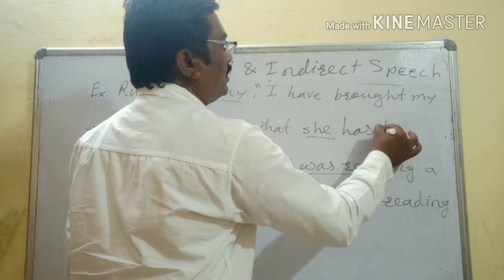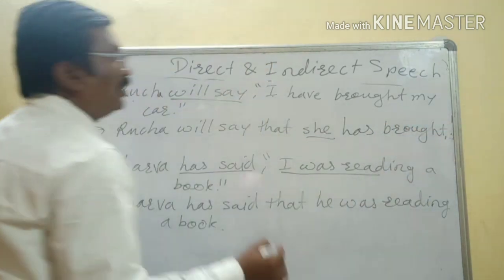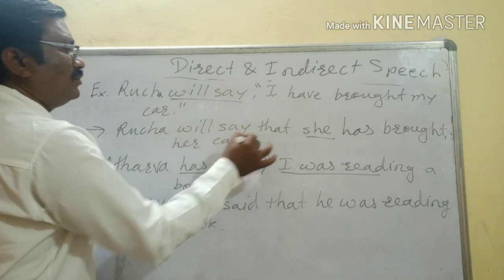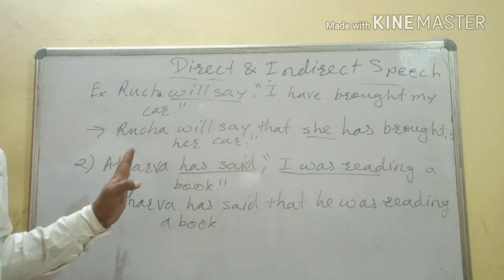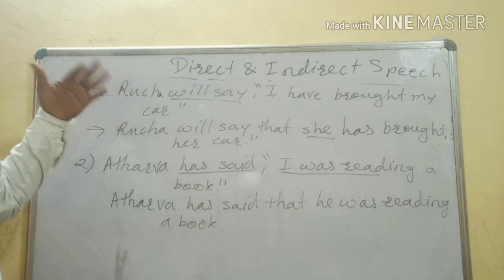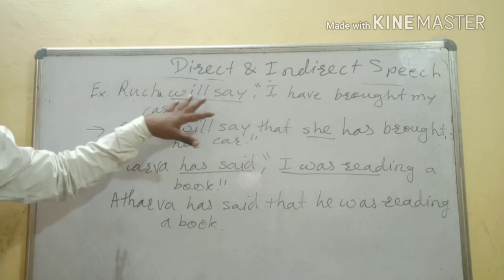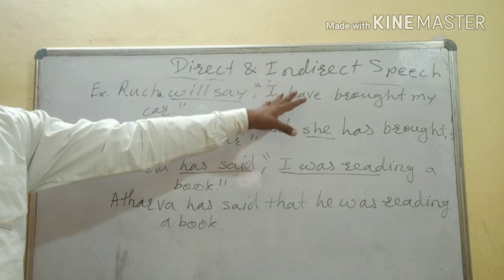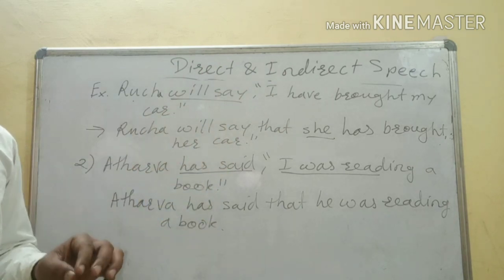She has brought. Now her car or my car? Her car. Okay, is this clear to you? Whenever present tense or future tense is there in the reporting speech, the reported speech verb is not going to change. It will remain the same.